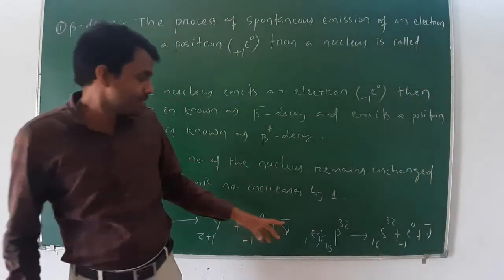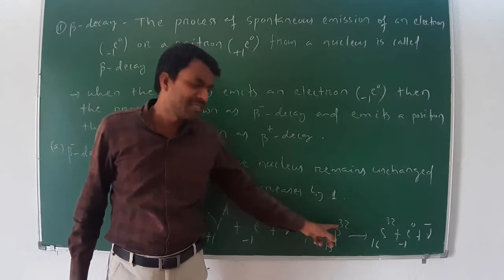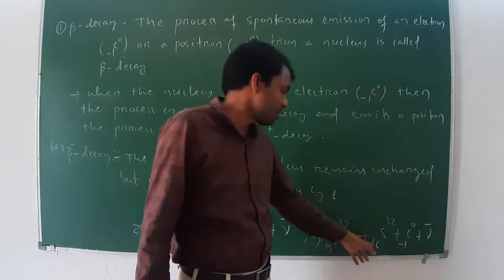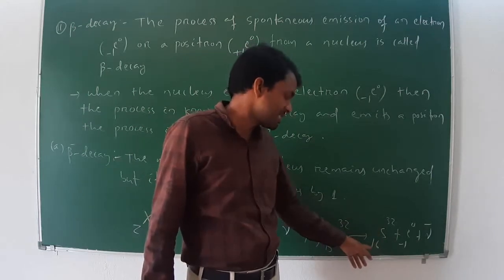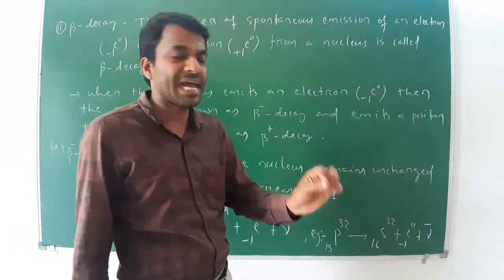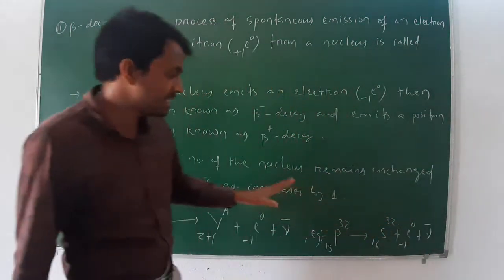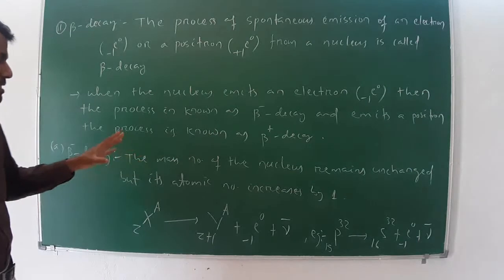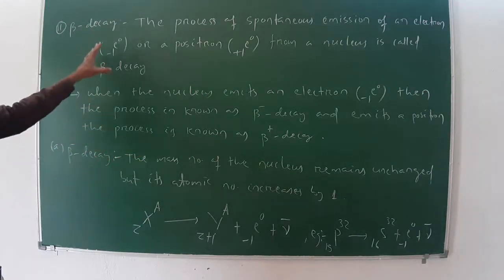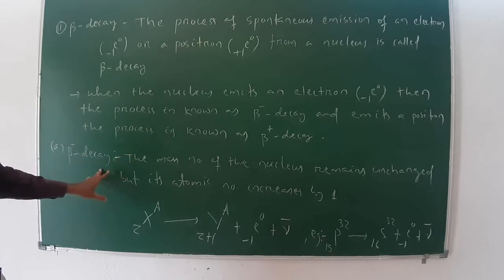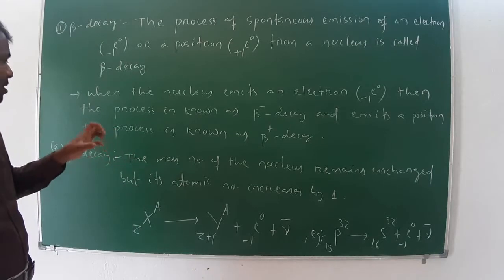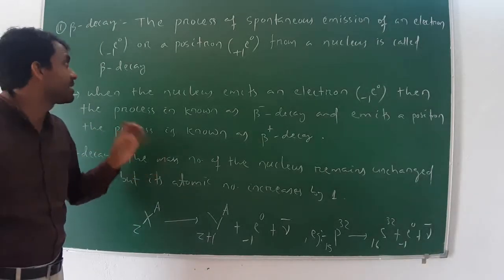For example, when phosphorus 15P32 emits an electron, it forms sulfur, whose atomic number is 16 and mass number is 32, plus an electron plus an antineutrino. This is the process of beta minus decay. Because beta decay is of two types, beta minus decay and beta plus decay, now let me discuss beta plus decay.